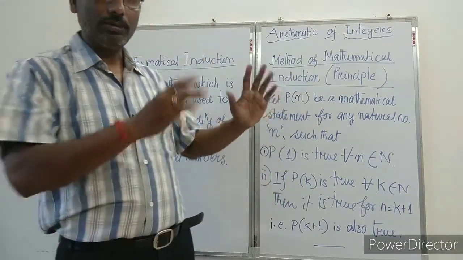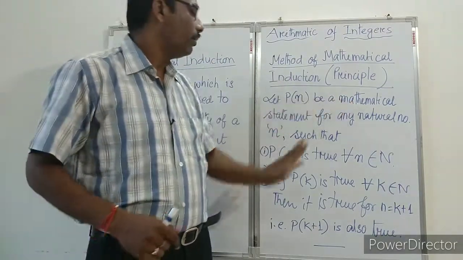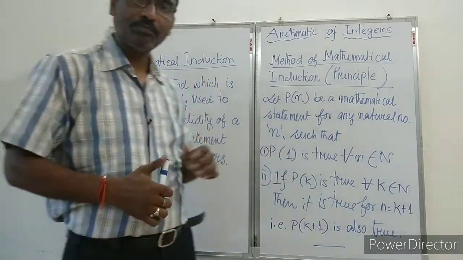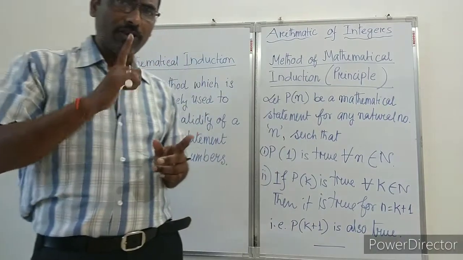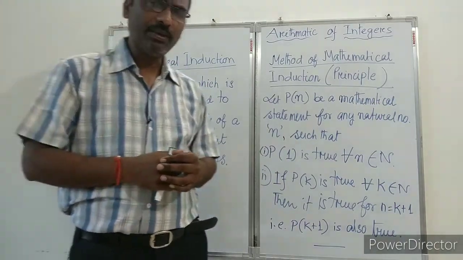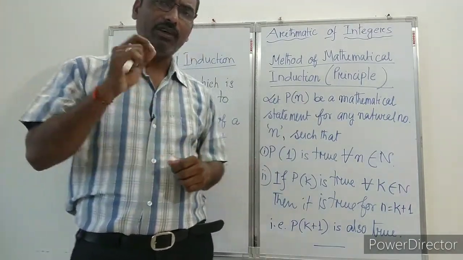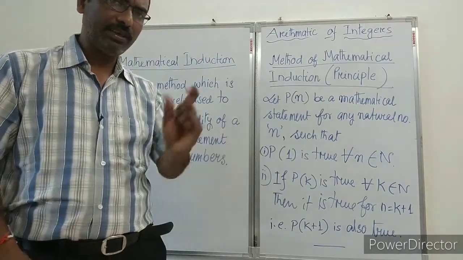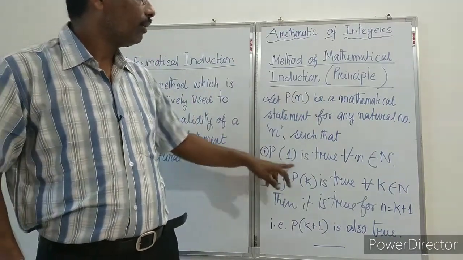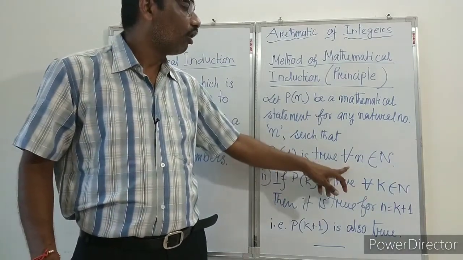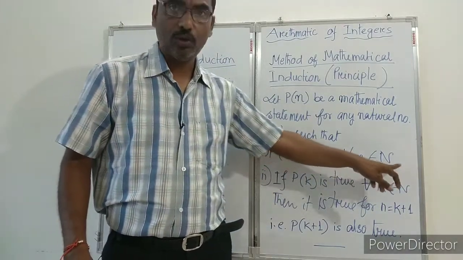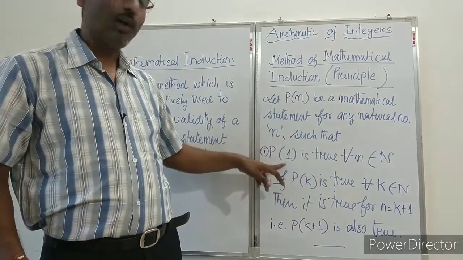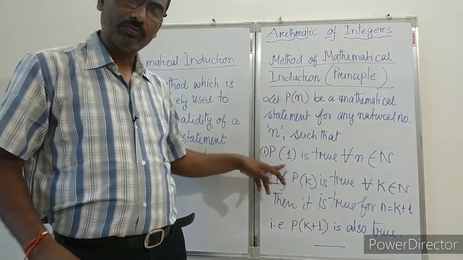So we will consider Pn to be a mathematical statement for any natural number n, such that for the first natural number, which is 1, the statement is correct. So P1 is true, for n belonging to the natural numbers.